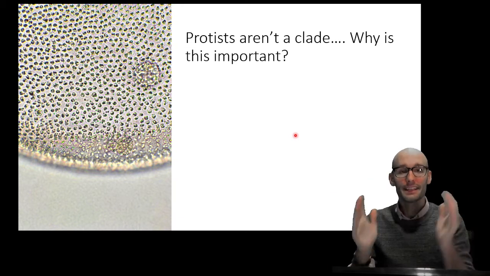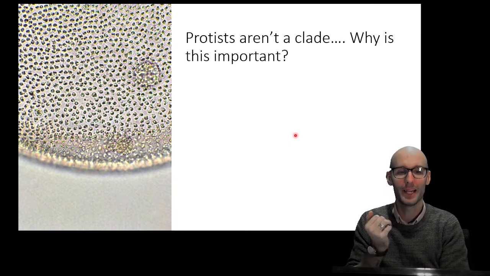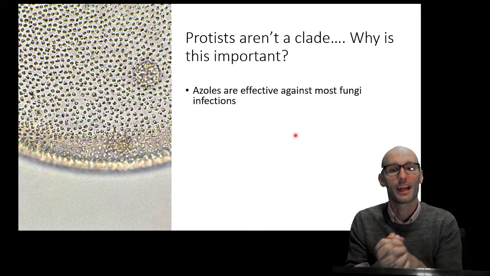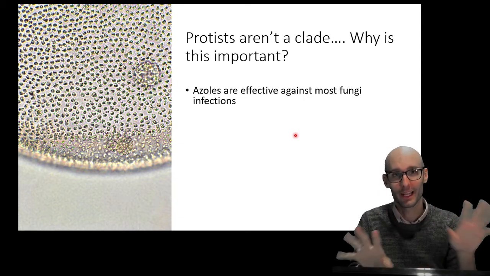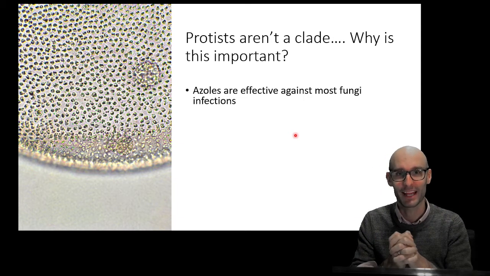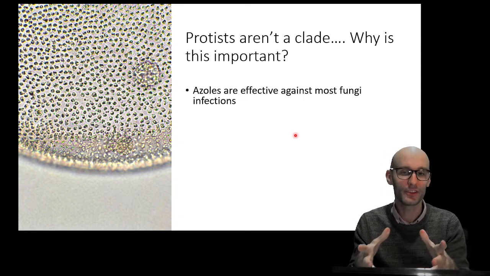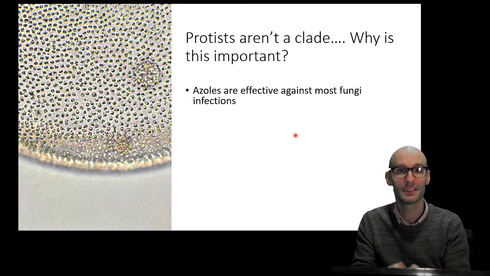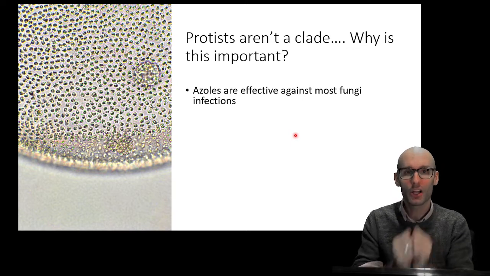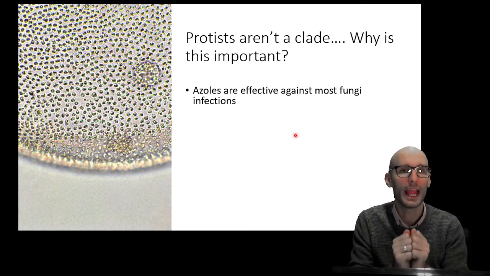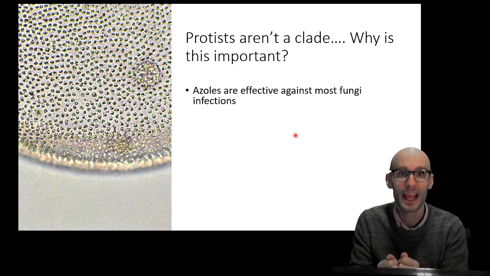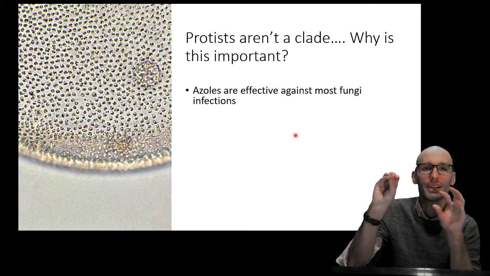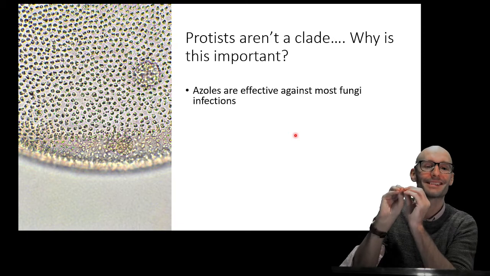Now, this is super important from a medical perspective, and I'll tell you why. Azoles are an antifungal drug, and I'm going to go into what azoles are in my next video. They work against most fungal infections in the clinic, and that is because fungi all have a few things in common. If you have something that's unique to fungus, you can target it with a drug to get selective toxicity.